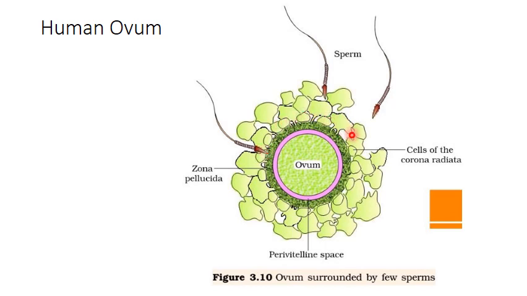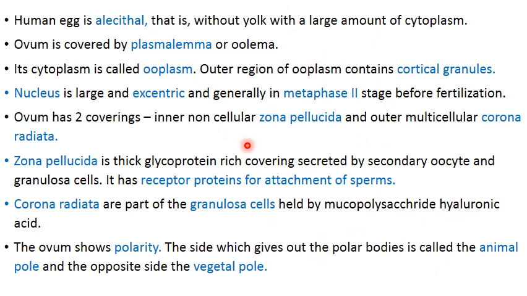Cells of the corona radiata are basically granulosa cells surrounding the secondary oocyte, and these are held by a ground substance which is called hyaluronic acid. And the egg will show polarity, that means the side from where the polar bodies are given off is called as the animal pole, and the opposite side will be called as the vegetal pole. And the space between the plasma membrane and the zona pellucida is called as perivitelline space.